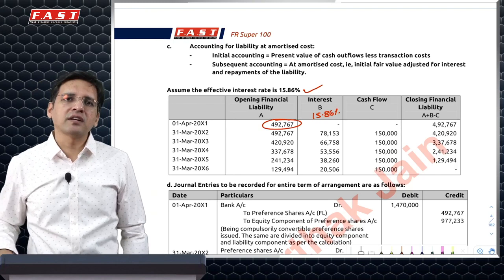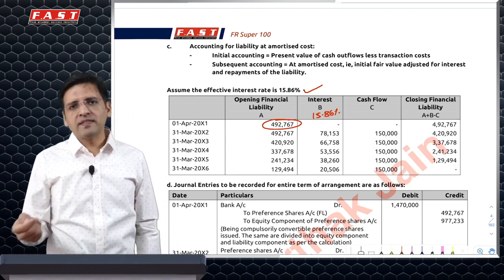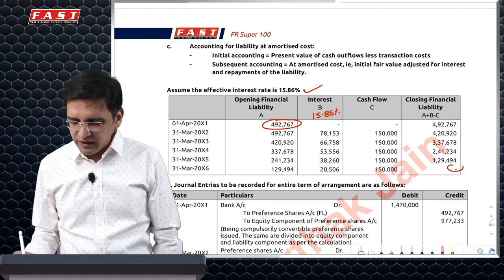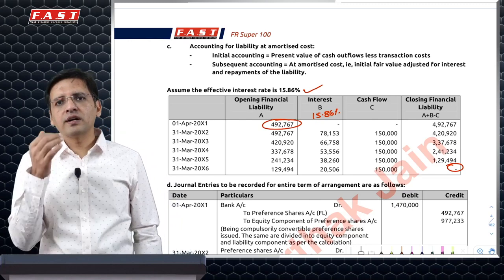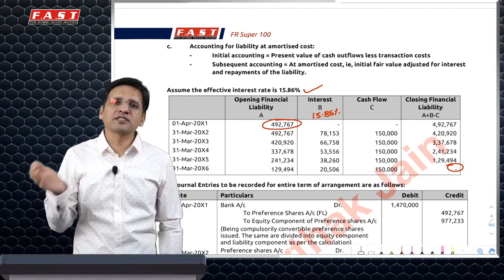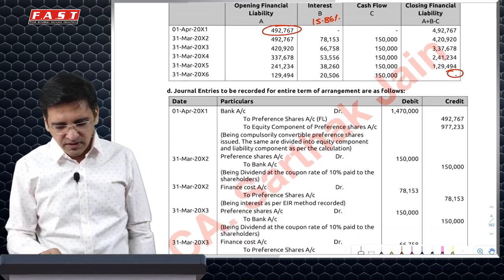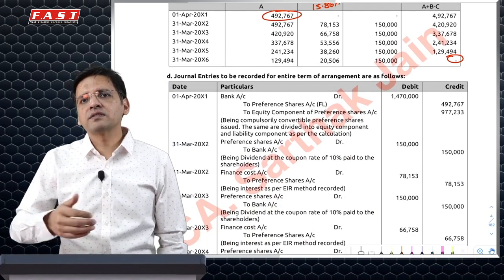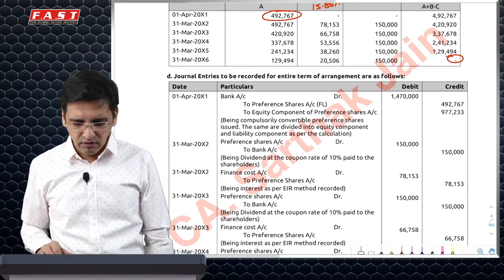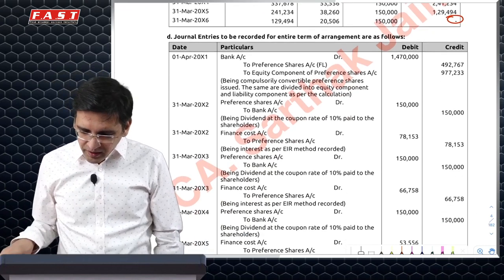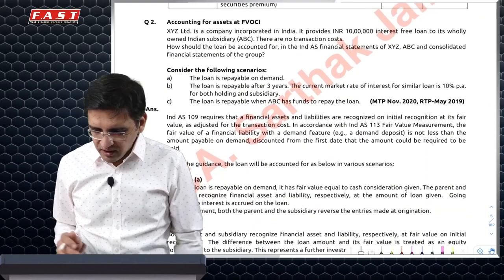You will create a financial liability amortization table, adding interest expense to this amount and the cash flow of 1,50,000. Finally, at the end of the 5th year, you'll get 0. This is your financial liability component. Coming to the equity component, the transaction cost which has been allocated to the equity part will be adjusted from reserves, for the simple reason that any cost incurred with respect to raising equity is directly adjusted from reserves and will not go to P&L. Accordingly, these are the set of journal entries which you will have to pass. You can go through them once.